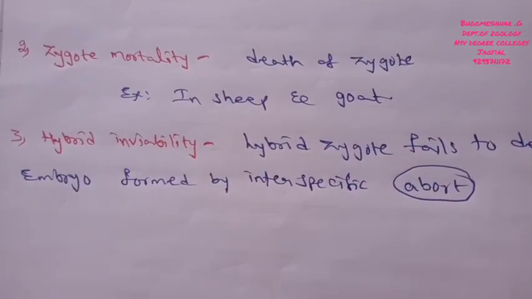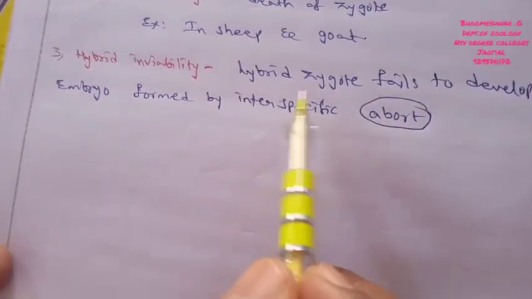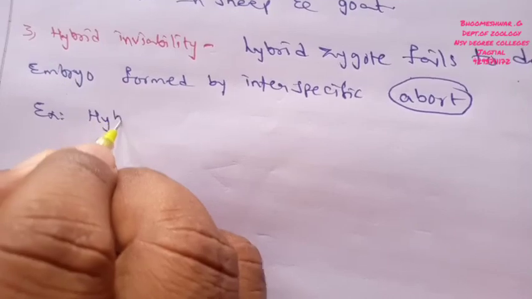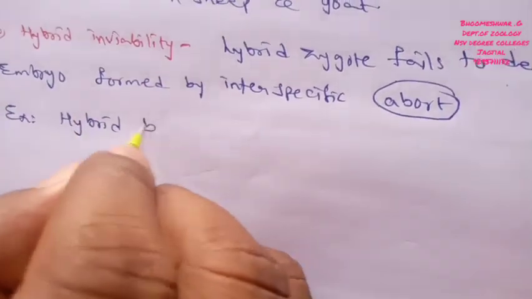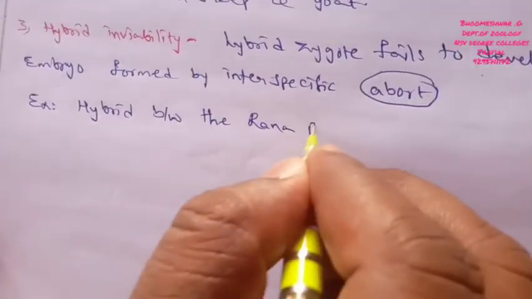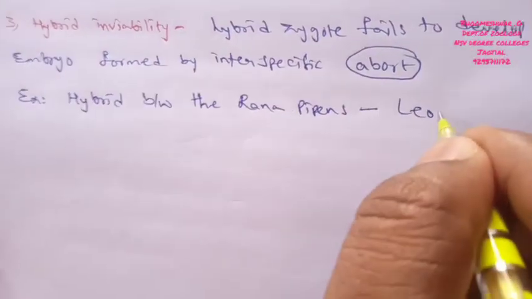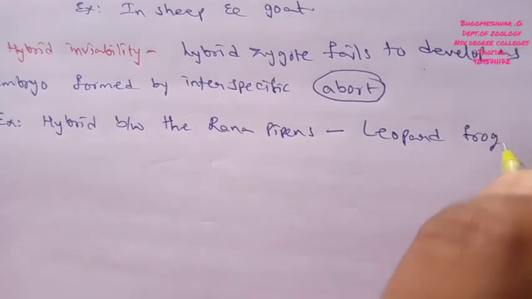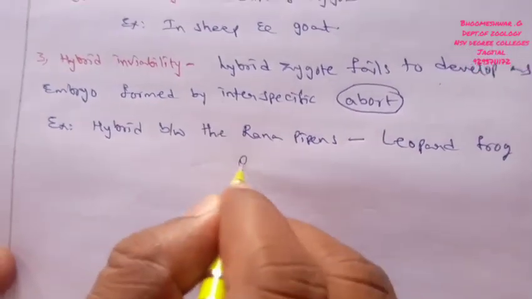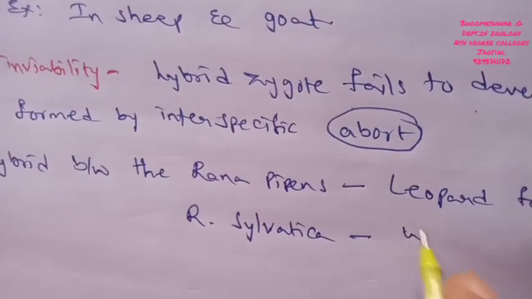In hybrid inviability, the hybrid zygote fails to develop. This is well seen in an example of a hybrid formed between two species. One species is Rana pipiens, commonly called the leopard frog, and the other is Rana sylvatica, commonly called the wood frog.